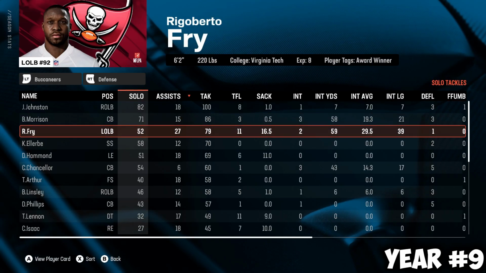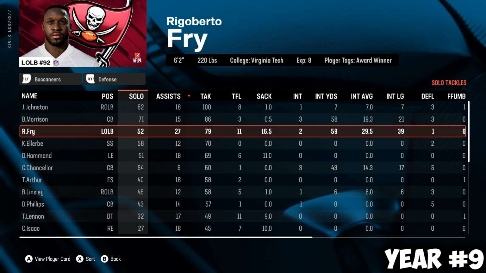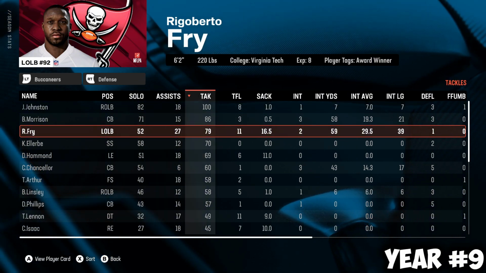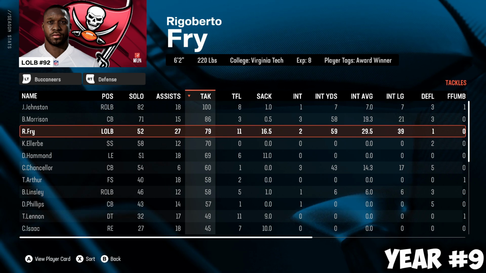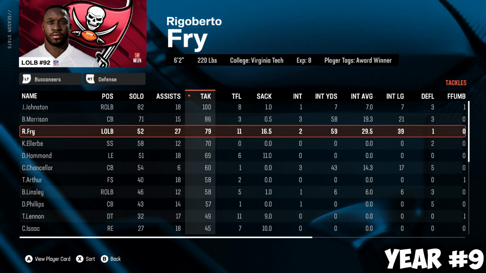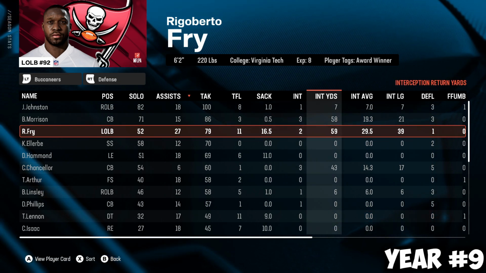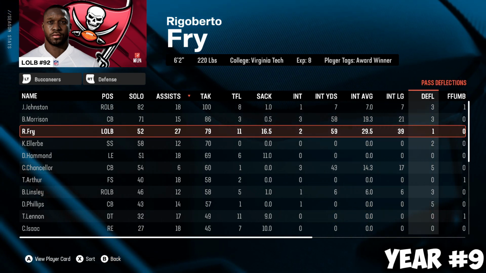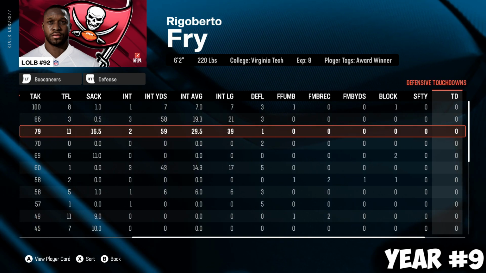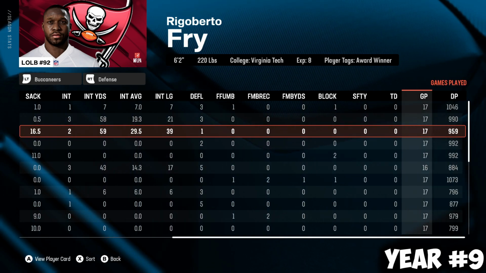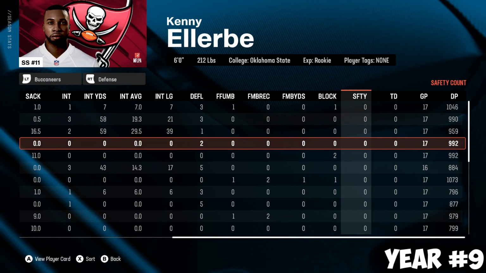Defense, Rigoberto Fry, 16.5 sacks, the new highest sack count for him in his career. 79 tackles is also a career high, I'm pretty sure. Is either 79 or 81. 2 interceptions for him, and then 1 pass deflection, no forced fumbles. So it's a really good season. All 17 games played, 959 downs.